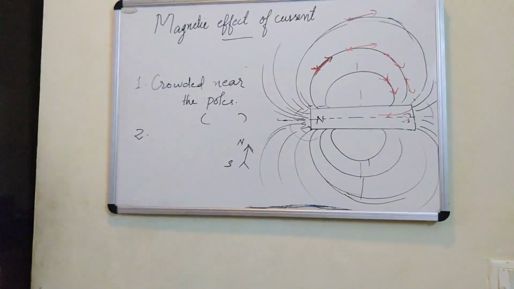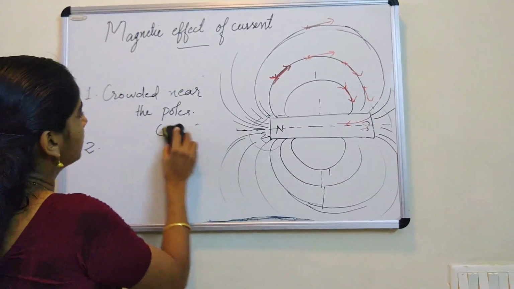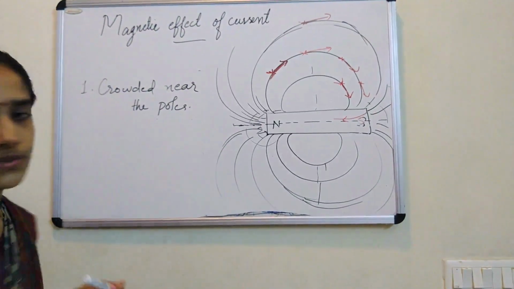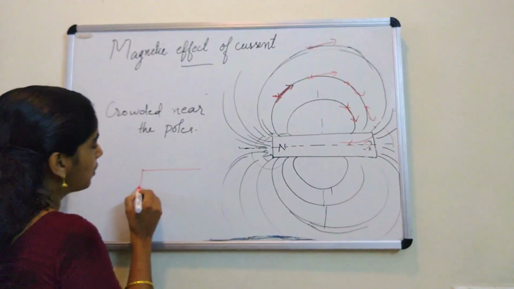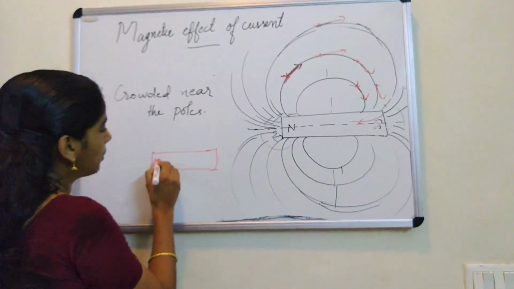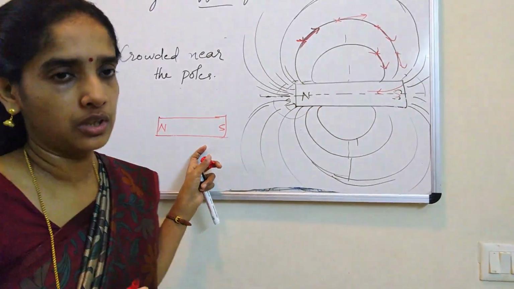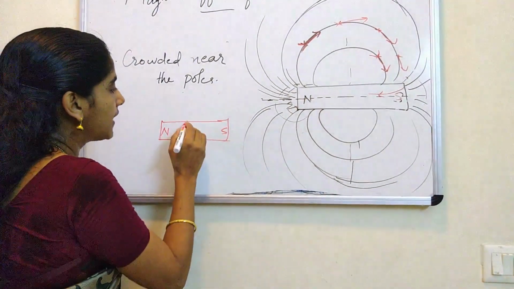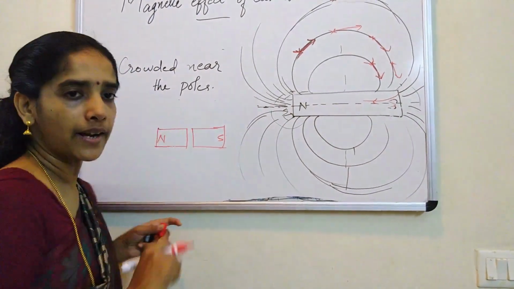Let me rub this out. Suppose we are given a magnet. We know a magnet has two poles, north pole and south pole. A magnet cannot exist as a monopole. That means if I break this magnet from here, I get two magnets.